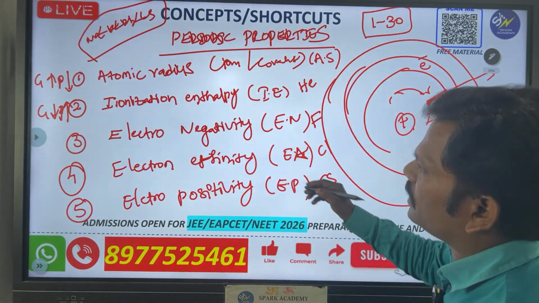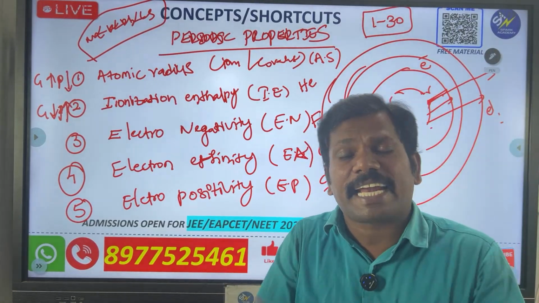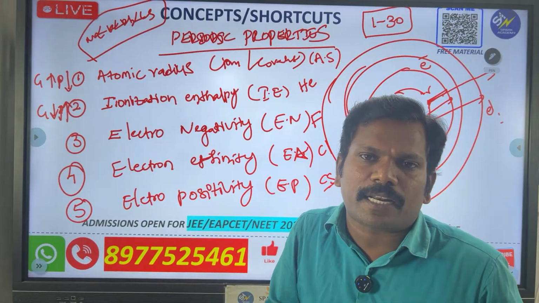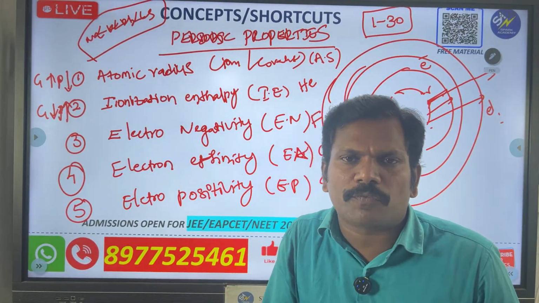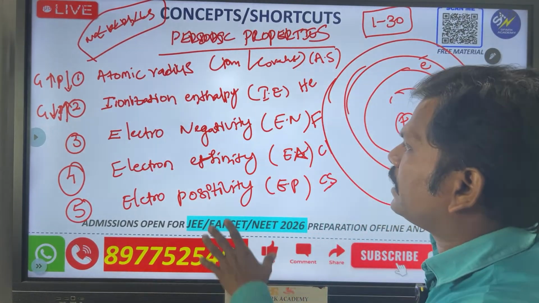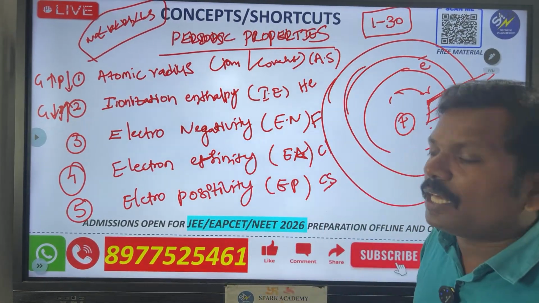Next, this is electronegativity. That means the attracting nature, combining nature, or pulling nature of an electron. Whichever has the highest of this attracting nature, that is called electronegativity. Electronegativity.